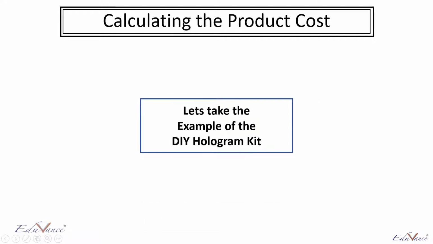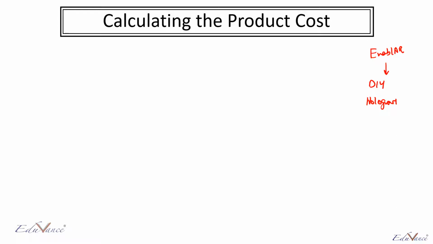So let us take an example of the DIY hologram kit. As you know, we are running a company called Enabler, and our product is the DIY hologram kit. Okay. Now let us look at the various cost elements that we will incur. So you will need acrylic to manufacture the component.